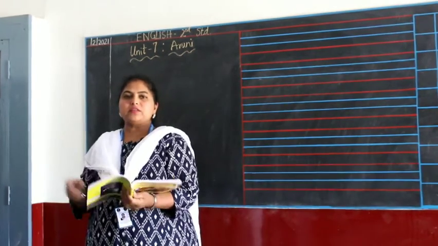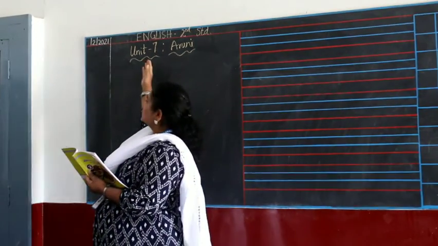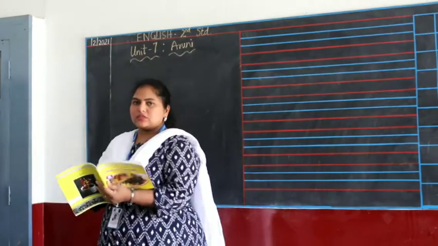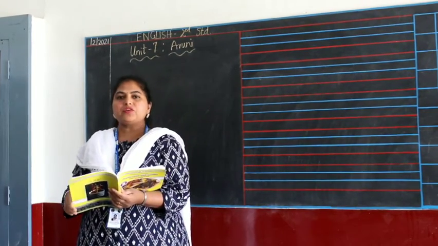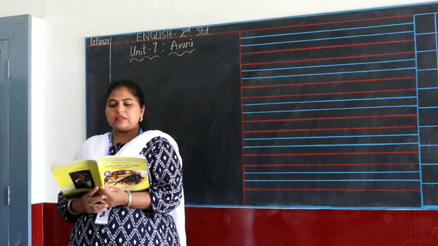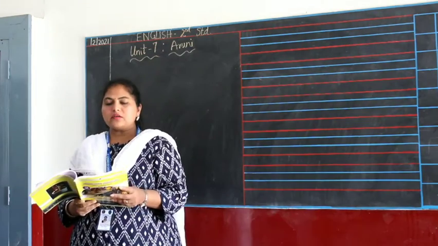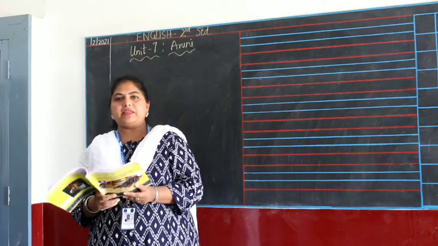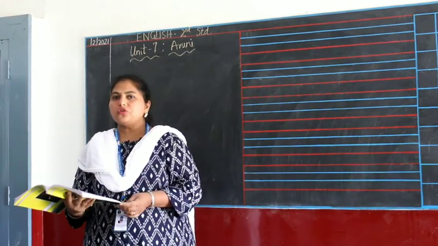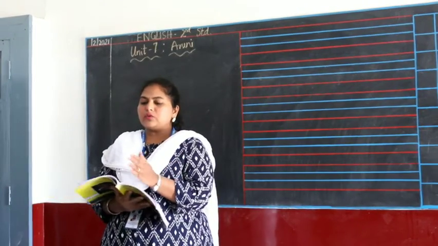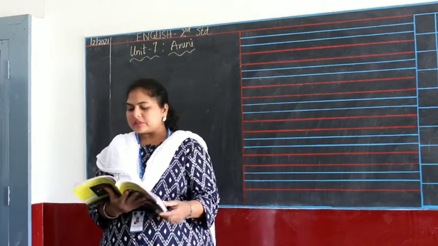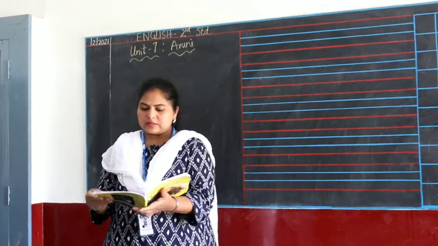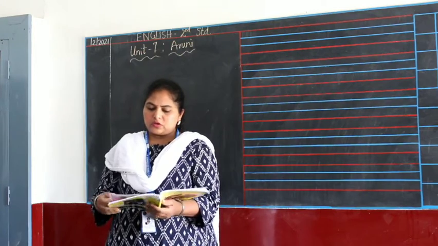Okay, so this is in continuation with our lesson Aruni, that's your unit 7. The lesson heading is Aruni. I have given you all 25 spellings and I asked you all to write the meanings, which is on page number 86, to copy it in your notebook. Now after that you will have to copy the question answers. I have sent you all the photo of the question answers yesterday. So I hope you all have written all that.